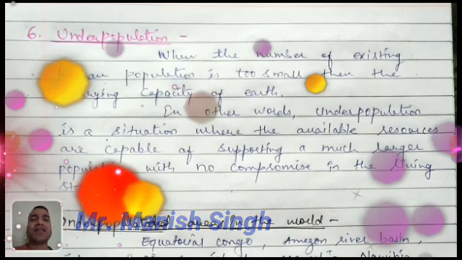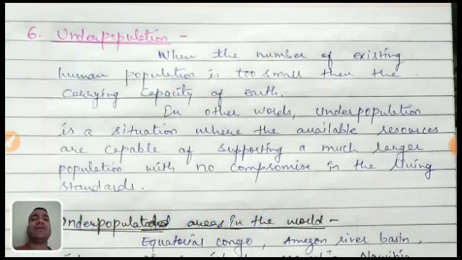Last time we had discussed the population and different aspects of the population, and how population affects overpopulation. So today I am going to explain to you about underpopulation. Yes, underpopulation is just the opposite of overpopulation.